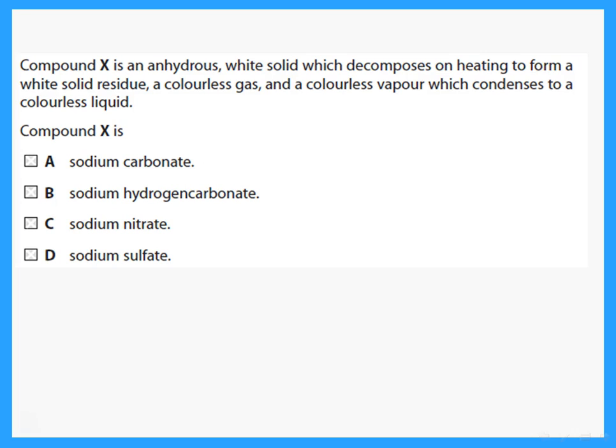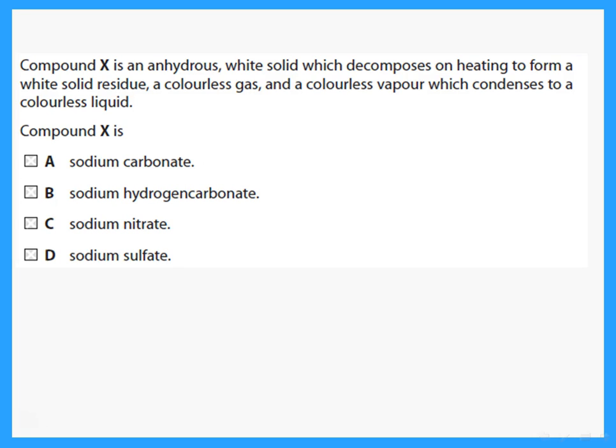Compound X is an anhydrous white solid which decomposes on heating to form a white solid residue, a colorless gas, and a colorless vapor which condenses to a colorless liquid. Okay, let's see this. So it says I want to start with one of these. It should be a white solid at the beginning. Well, all of them are white solids. It decomposes on heating to form a white solid, a colorless gas, and a colorless vapor.